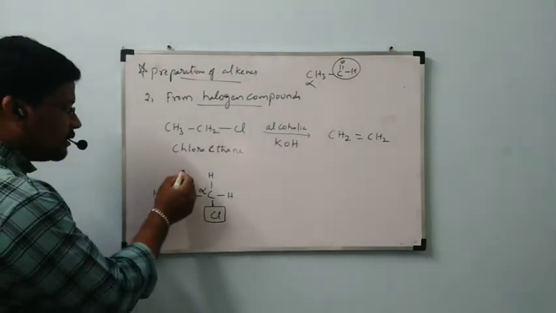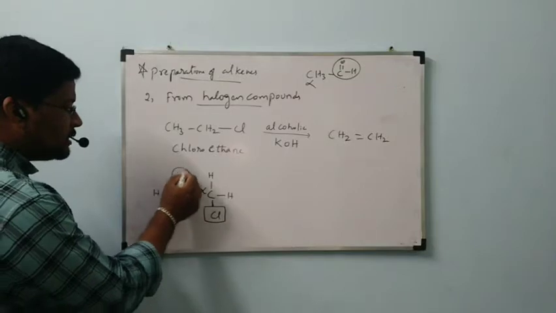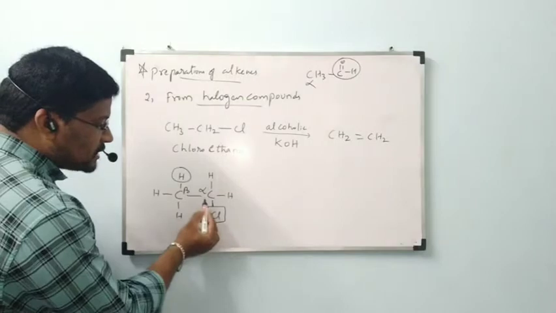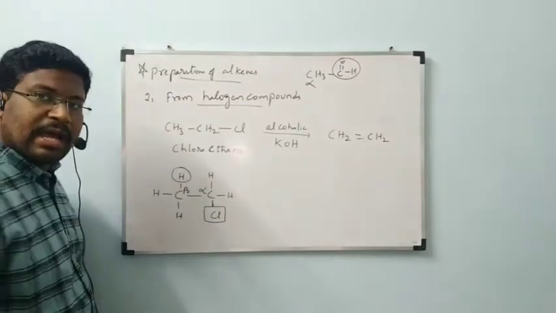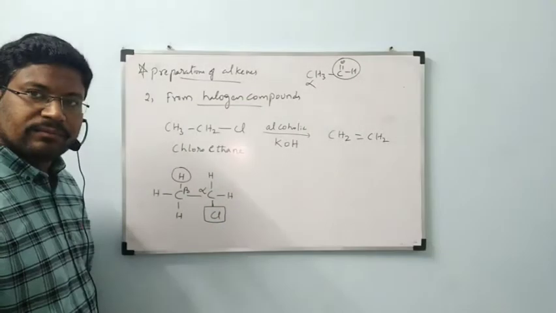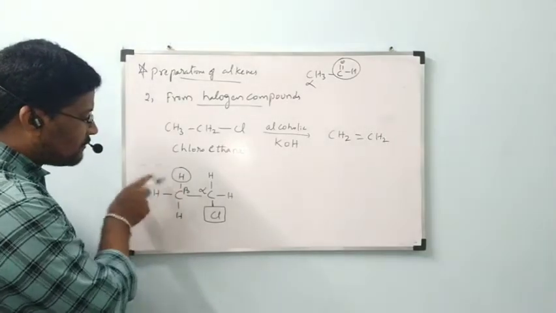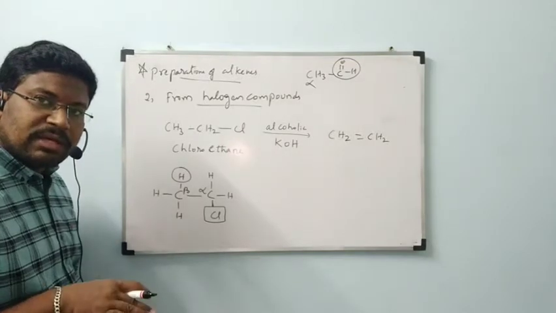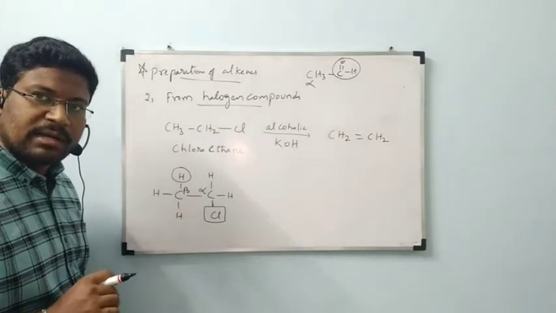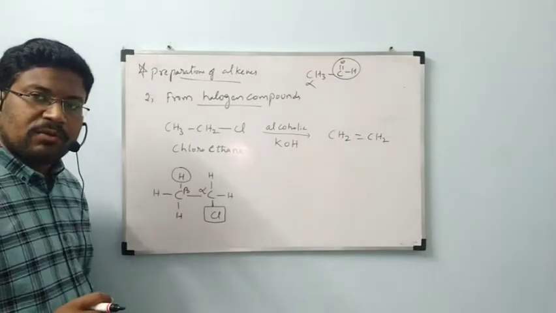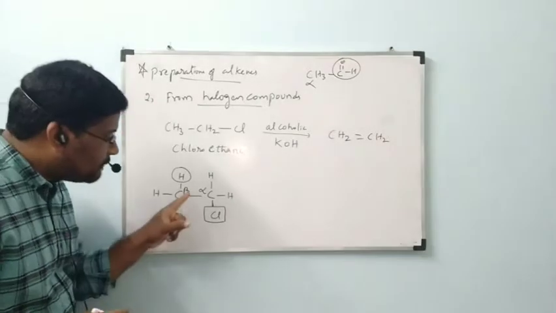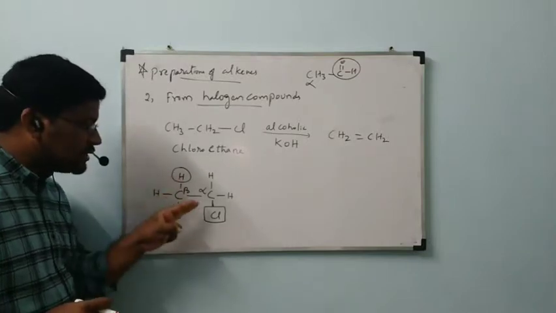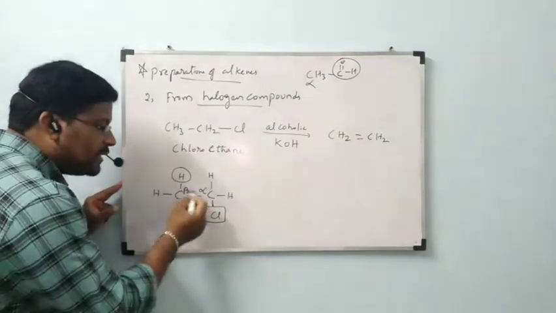From that beta carbon, hydrogen is removed as H plus. From this alpha carbon, chlorine is removed as Cl minus. Hydrogen is removed from the beta carbon, and chlorine is removed from the alpha carbon. But actually, first hydrogen will be removed from the beta carbon. Next, chlorine will be removed from the alpha carbon. Between carbon and carbon, we will get a double bond after removal of this hydrogen and chlorine.